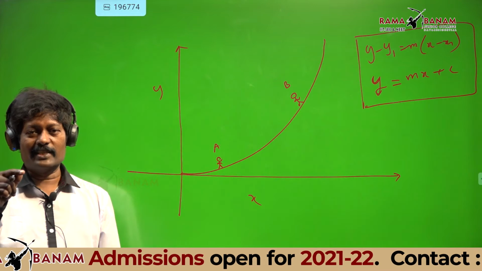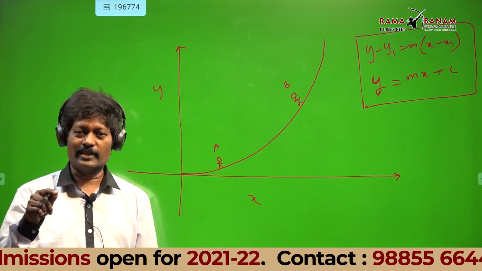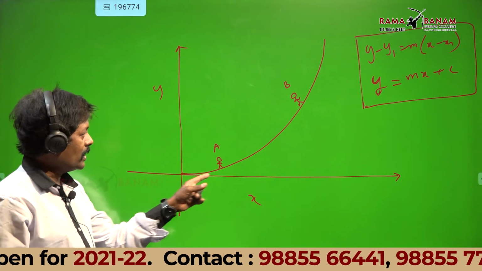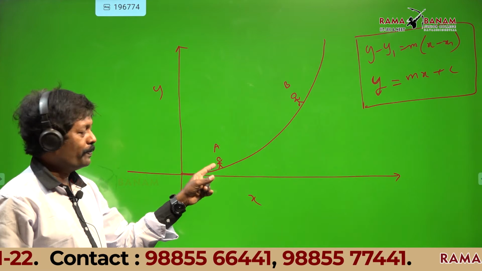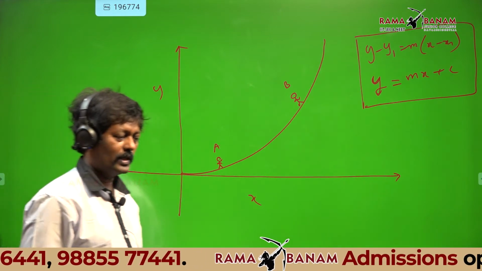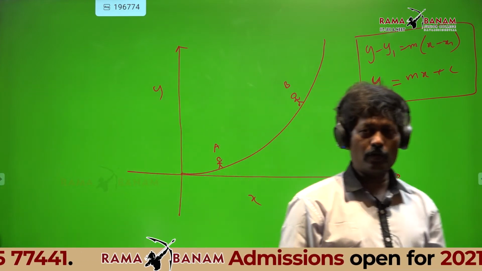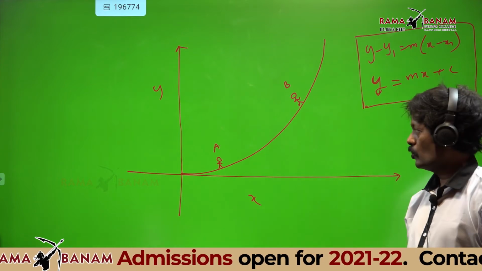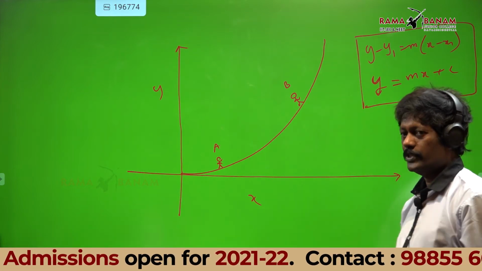Now, you are coming to a very important point, which you have not heard in 10th standard. For curves, slope at every point will change. Write down. For curves, slope at every point will change.